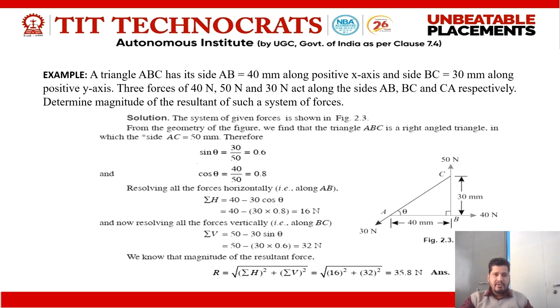Now putting the value of summation of H and summation of V in this formula, we find the value of R. We know the magnitude of the resultant force, that is R is equal to under root of (summation of H) whole square plus (summation of V) whole square. We have summation of H equal to 16 Newton and summation of V equal to 32 Newton. Putting these values in this formula, we get a resultant force of 35.8 Newton.